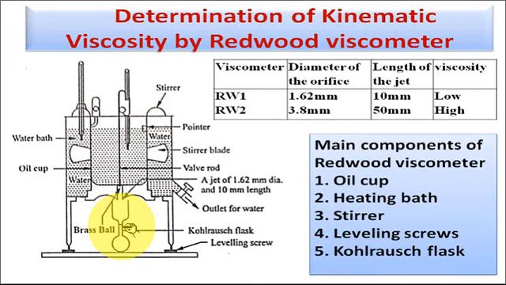Now when this 50 ml mark is completed, that means 50 ml oil is filled, again we close the orifice with the help of the brass ball. So this is the first reading at 30 degree centigrade or any of the desired temperature. The result is expressed in seconds at the particular temperature. By noting down this reading, we can calculate the kinematic viscosity.